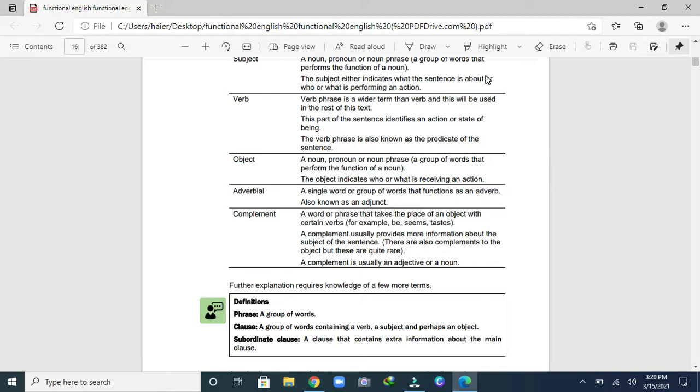There are also complements to the object, but these are quite rare. A complement is usually an adjective or a noun.